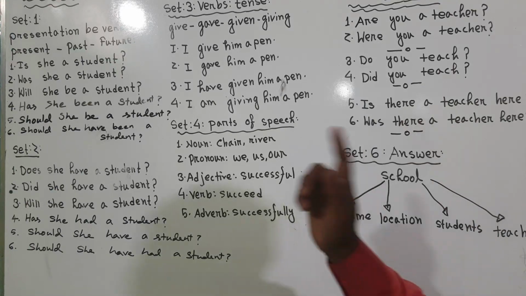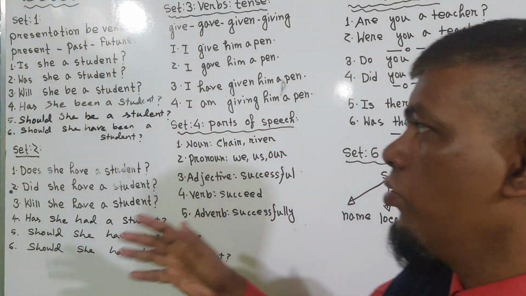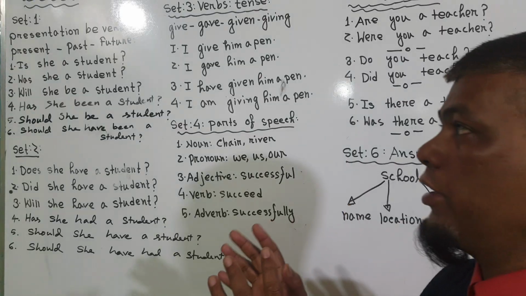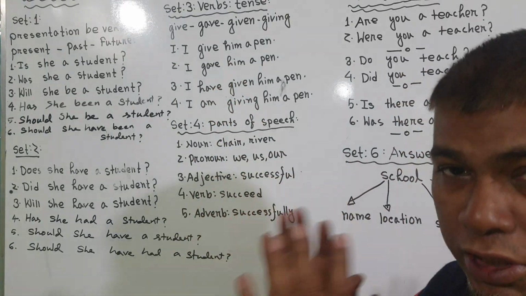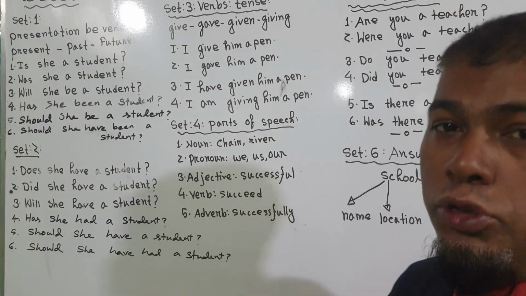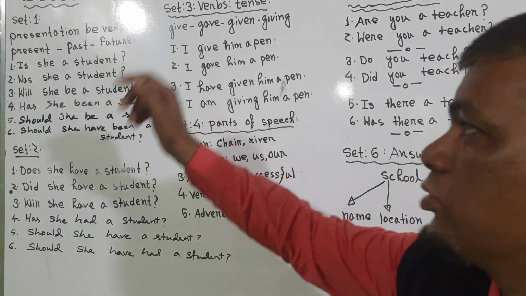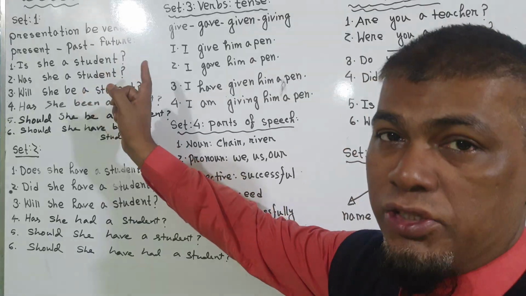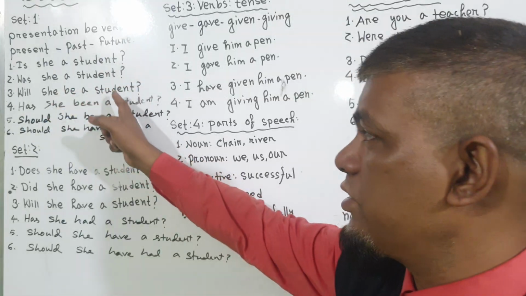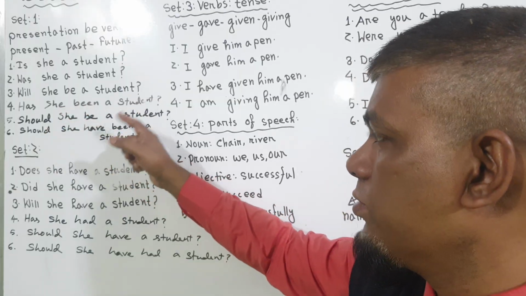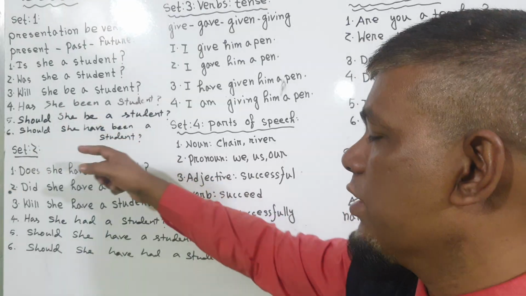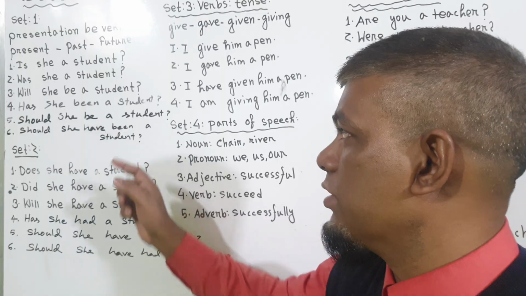Let's see Set 1. In Set 1, we are practicing the be verb, where we are going to introduce a person to others. Set 1: Is she a student? Was she a student? Will she be a student? Has she been a student? Should she be a student? Should she have been a student?